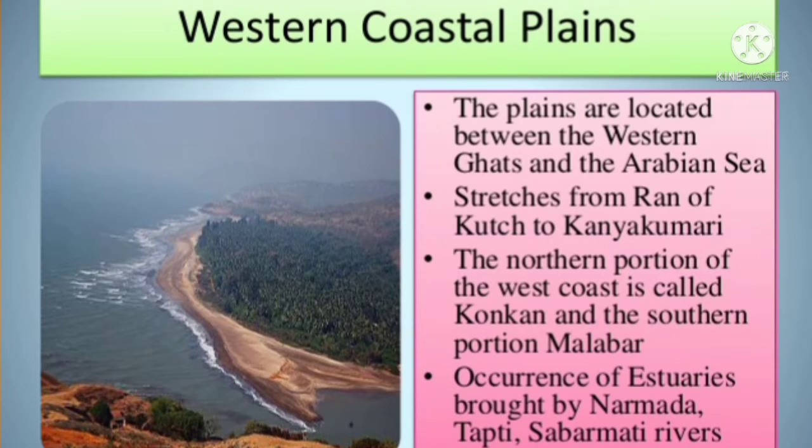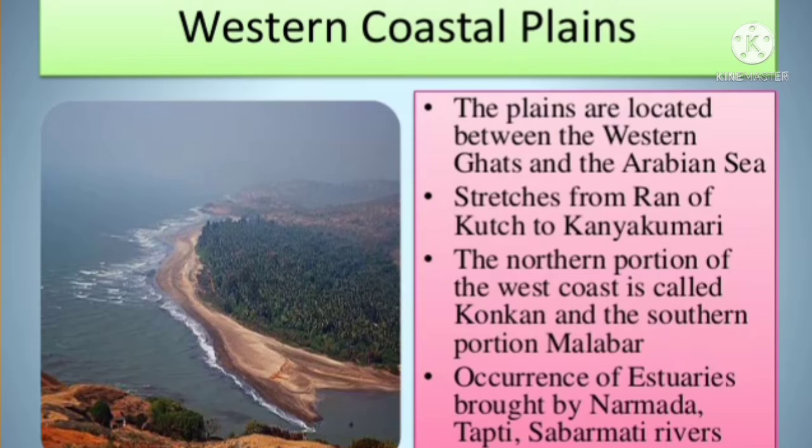The western coastal plains have narrow alluvial margins interspersed by hilly terrains, and this coast has beautiful lagoons in the Malabar coastal areas and many estuaries in the Konkan coast. The western coast has been divided into the Gujarat and Konkan plains and the Malabar coast. This coast is dominated by the southwest winds.